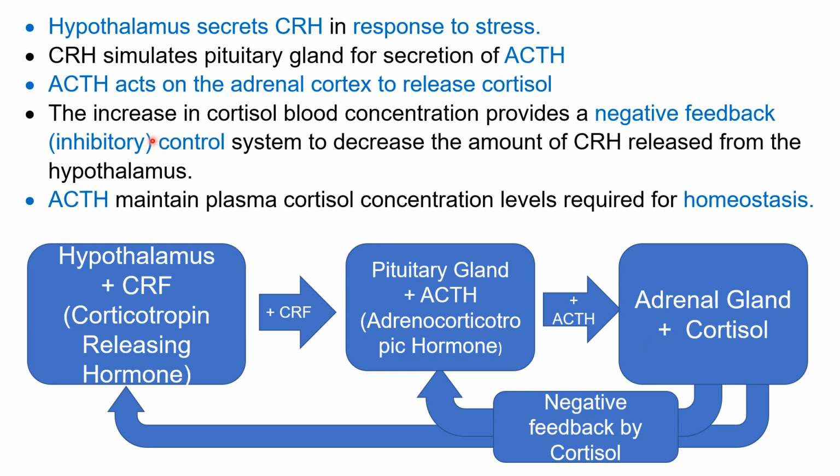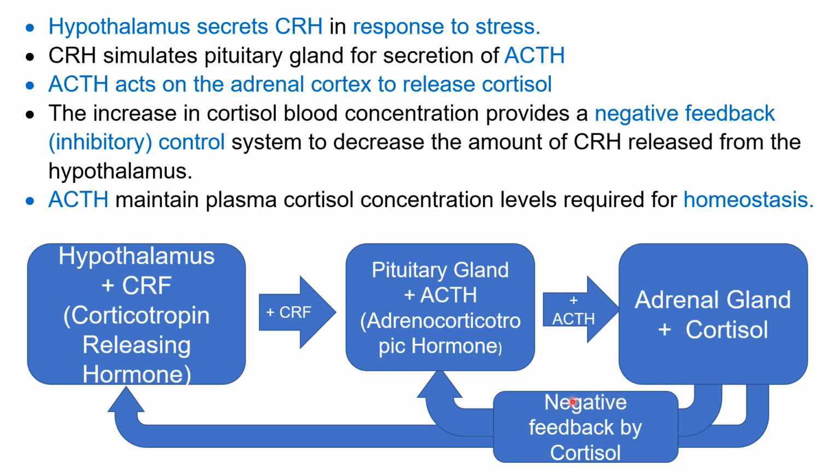So what will happen? There is an increase in the concentration of cortisol in blood circulation. That causes a negative feedback, that is the inhibitory control.